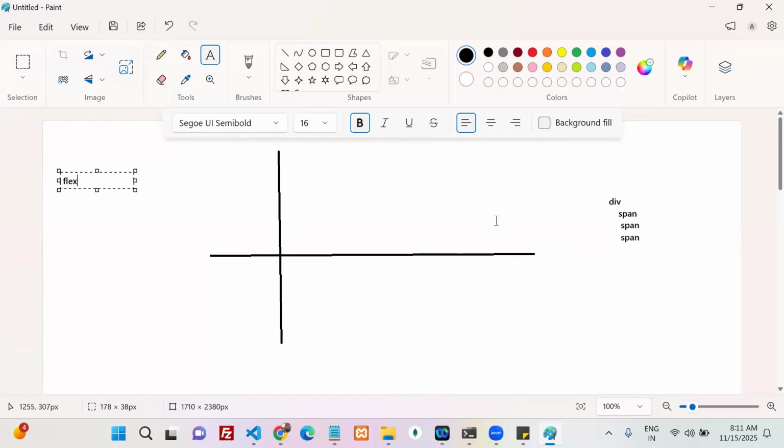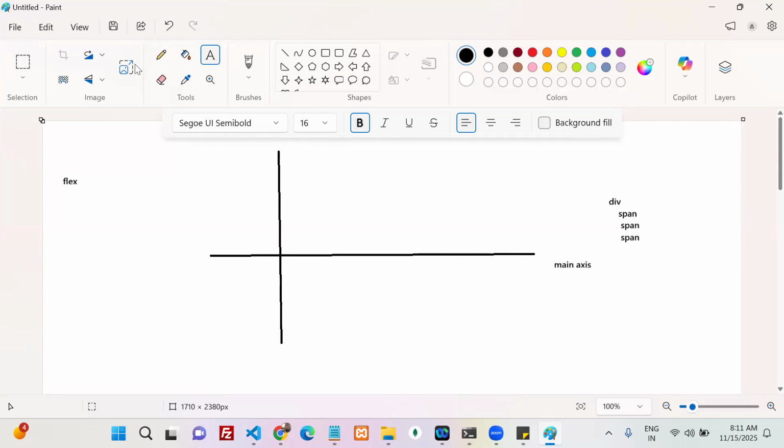Whenever you apply flex, the row is there. That row, terminology-wise, we call the main axis. In high school geometry we learned about the x-axis and y-axis, and you can understand it simply like that. This main axis is like x.